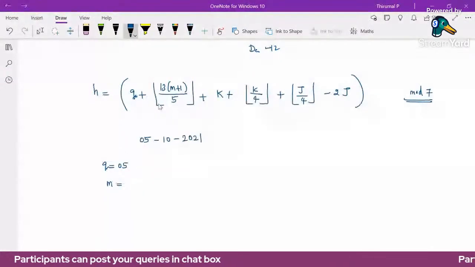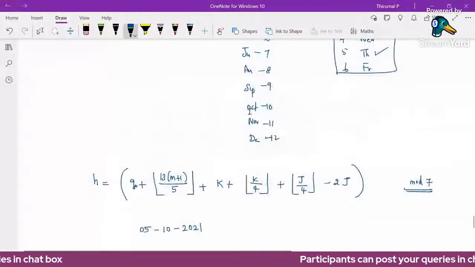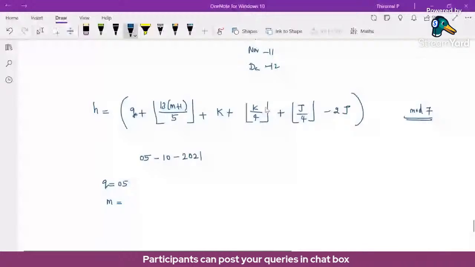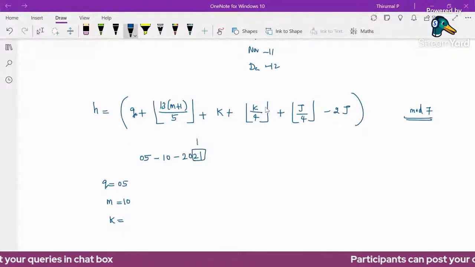So m value is 10. Here 10 means it's October; October means we are assigning the value 10. So the month value is 10. Next, k. Here k value is the year of the year, so here 2021. This is the year, so k value is 21.